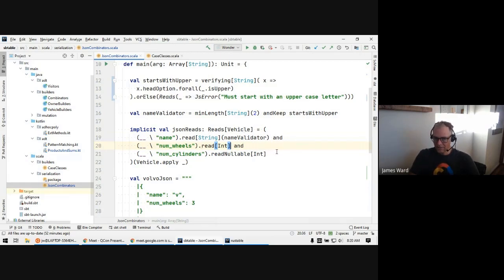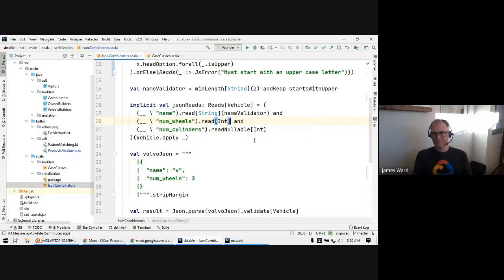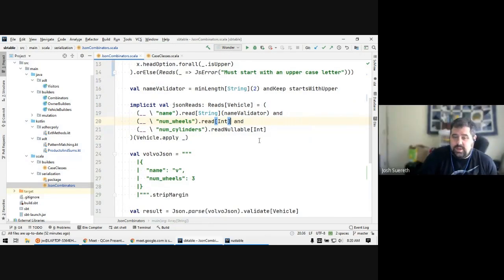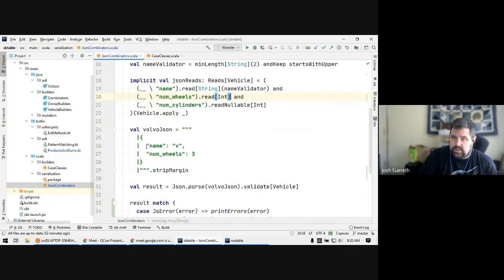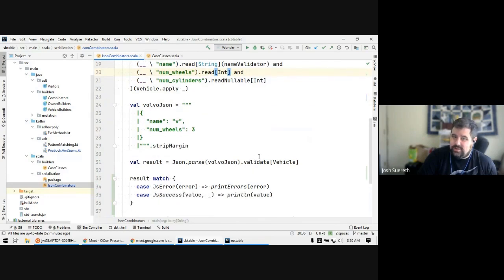Okay, that was a lot of stuff there. Josh, what do you want to clarify? So then I think the most important thing is if you look at this JSON that we take in, if we take in name and num wheels, we're not taking in cylinders. We can actually parse that JSON, run our validation logic, get our errors out. And here you notice that the response is an ADT itself that we can pattern match on and say, if we're in the error state, we do some errors. If we're in the success state, we print a value. And you can really start to see these things come together.